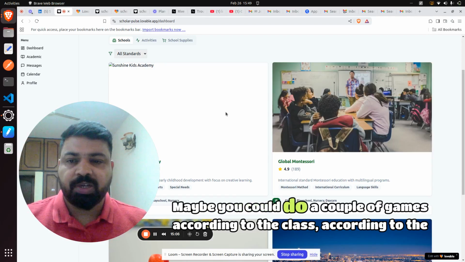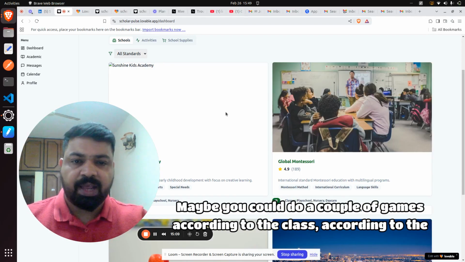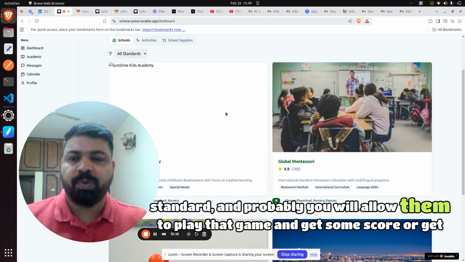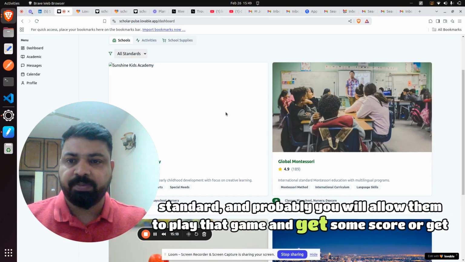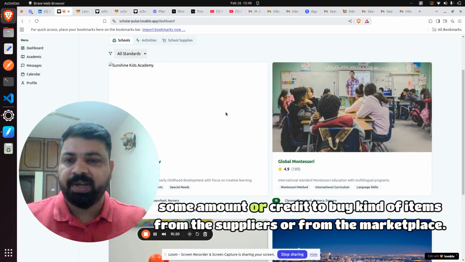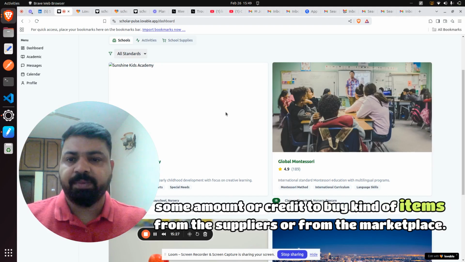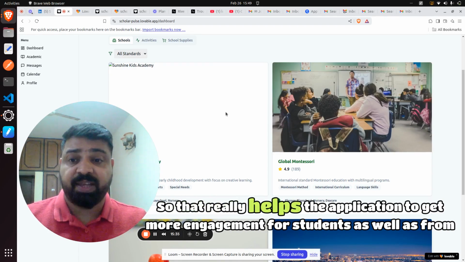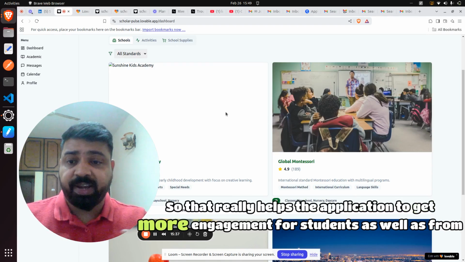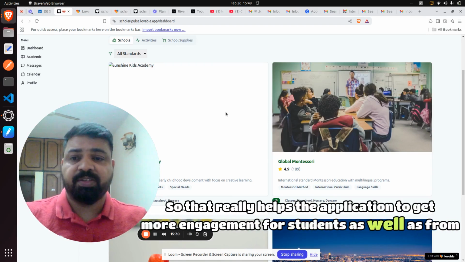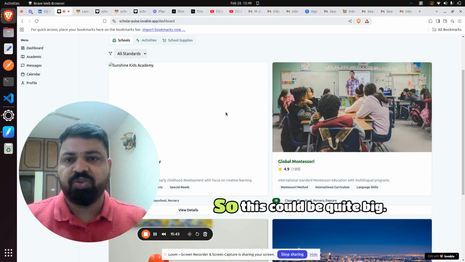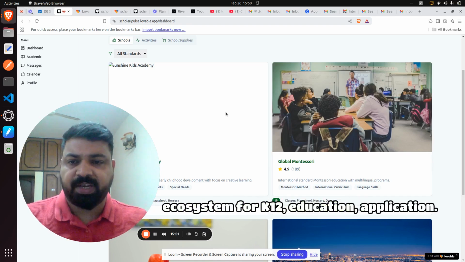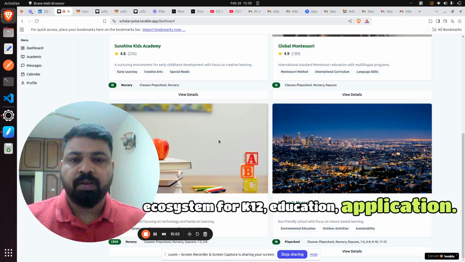Maybe you could add a couple of games according to the class, according to the standard, and allow them to play that game and get some score or some credit to buy items from the suppliers or from the marketplace. That would really help the application get more engagement from students as well as from the suppliers. So this could be quite a big ecosystem for a K-12 application, right?